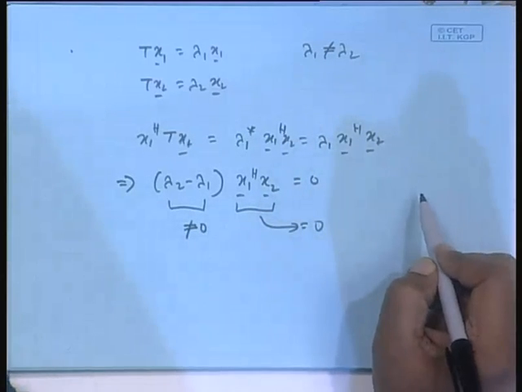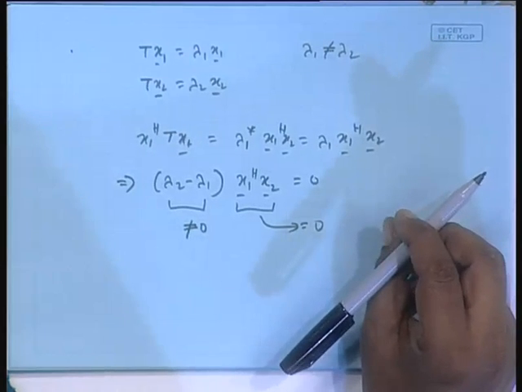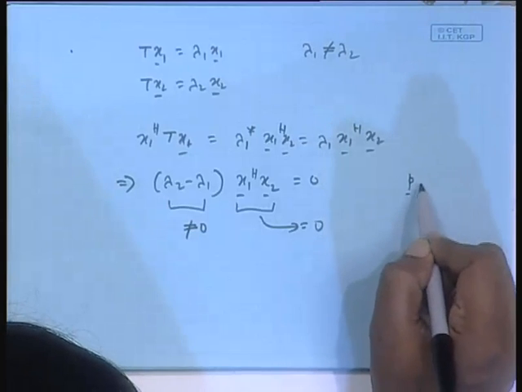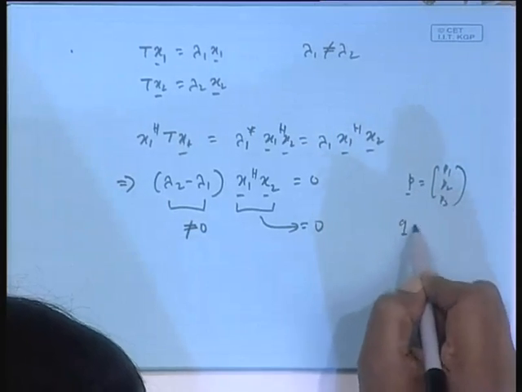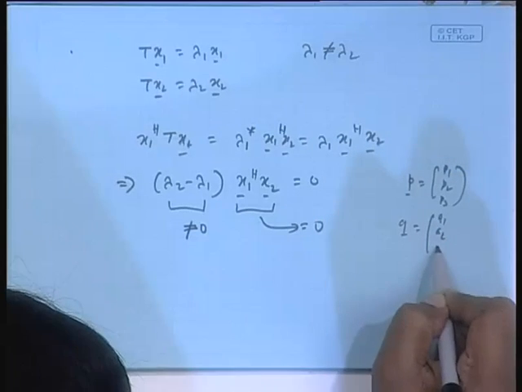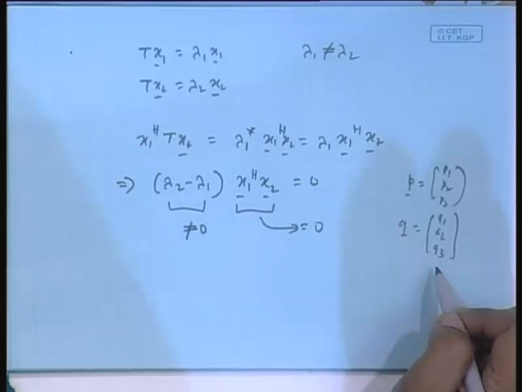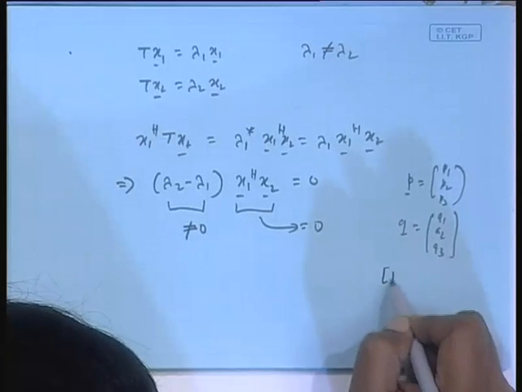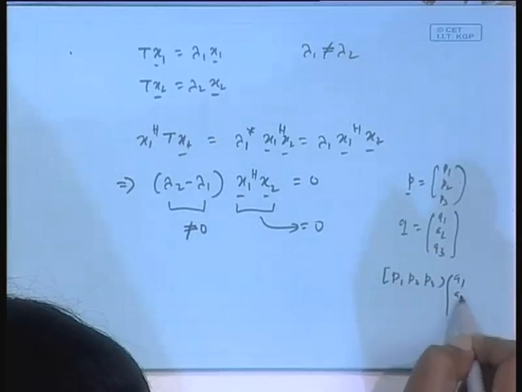Actually, you have done the dot product of vectors in the three-dimensional world. So a p vector and a q vector, p dot q. P suppose was p1, p2, p3. Q was say q1, q2, q3. What is p dot q? p1 q1 plus p2 q2 plus p3 q3, that is p transpose, this is p1, p2, p3 transposed, into q1, q2, q3, isn't it?